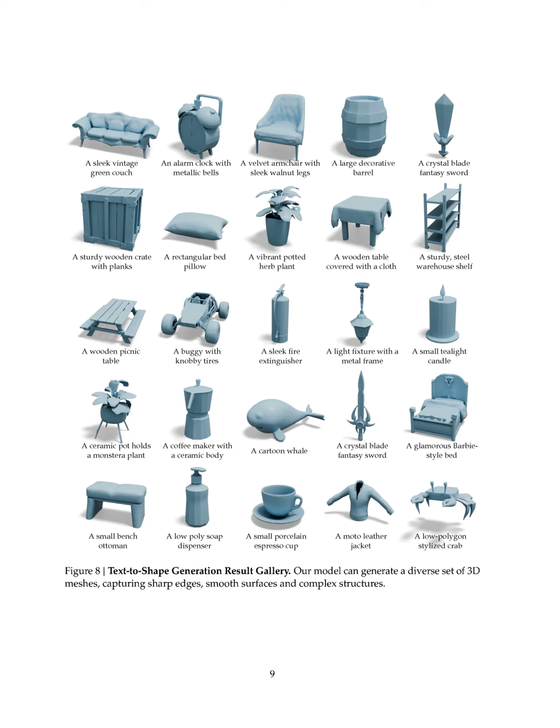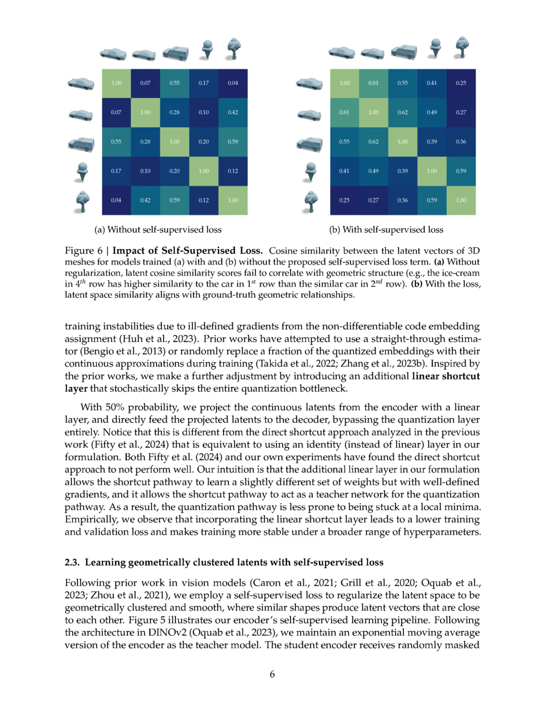First, the algorithm begins by encoding a 3D shape into a continuous latent vector using a transformer-based architecture, which captures the geometric properties of the shape. This continuous representation is then transformed into discrete tokens through a vector quantization (VQ) process, specifically utilizing an optimal transport VQ variant to stabilize training and improve gradient flow.